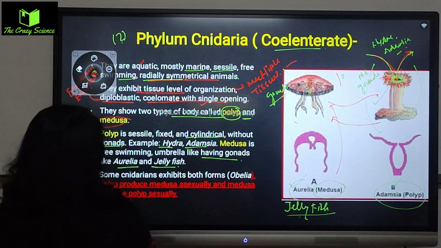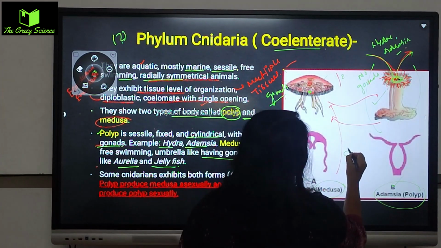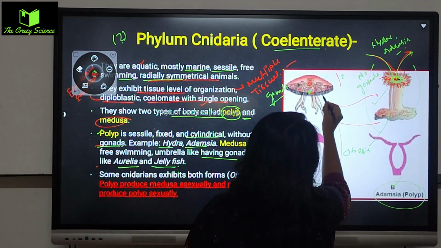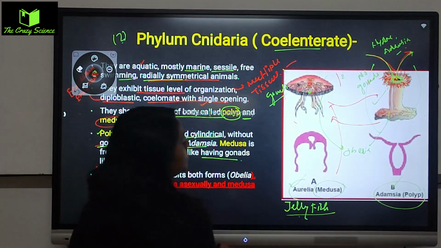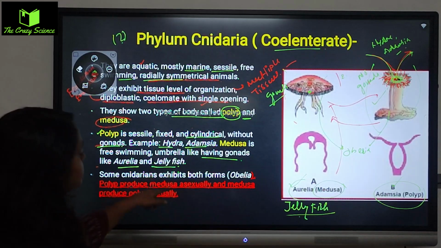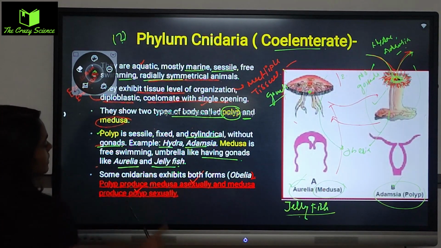All right. So some cnidarians exhibit both forms, that is called Obelia. In Obelia you will get to see this polyp and also this medusa, both will be there. And polyp reproduces medusa asexually, whereas the medusa produces polyp sexually.